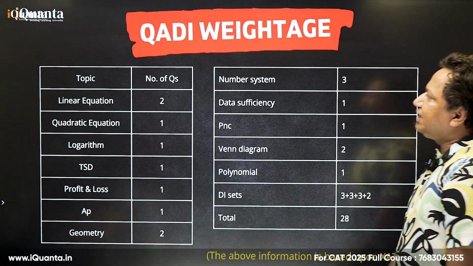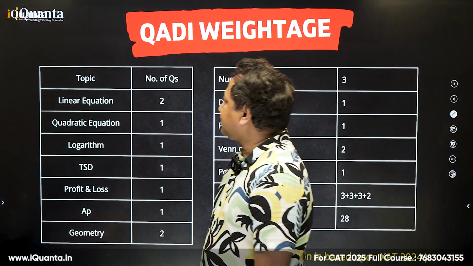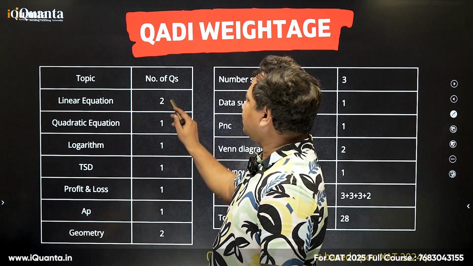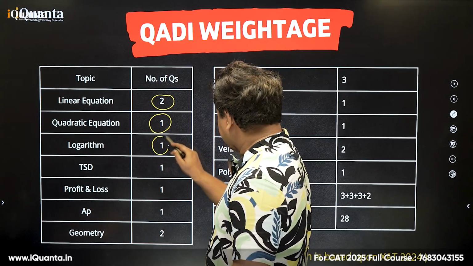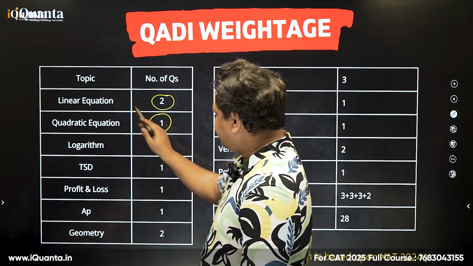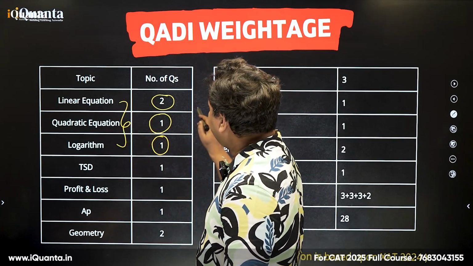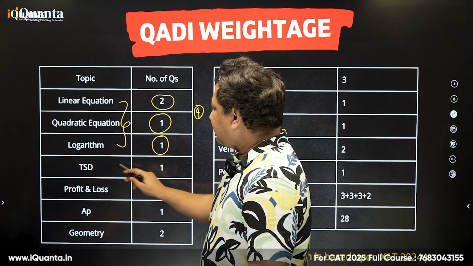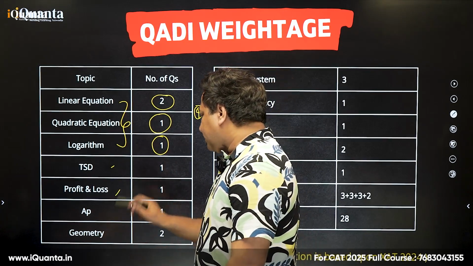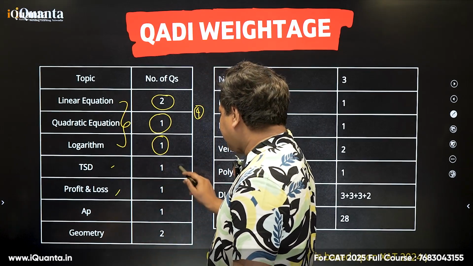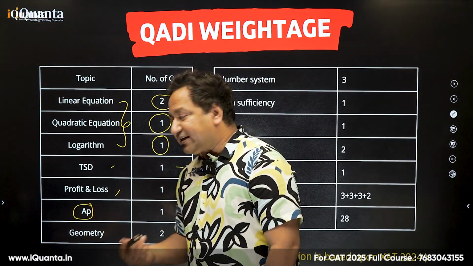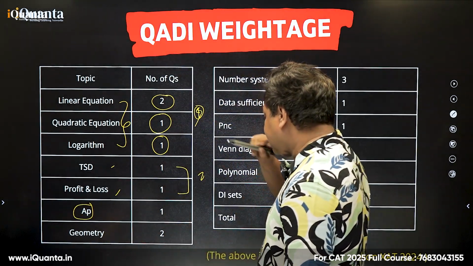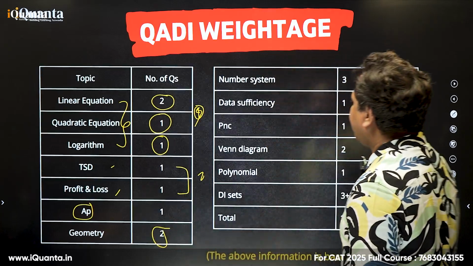QADI weightage. QADI, quants and data interpretation. Last year we had 2 questions on linear equation, one on quadratic equation, one on logarithm. If I combine this, it will be the cluster of algebra, 4 questions from algebra. TSD, that is arithmetic. Profit and loss, that is arithmetic again, 2 questions from arithmetic. AP, arithmetic progression, that's again algebra. Algebra had 5 questions in the cluster. Geometry, 2 questions.